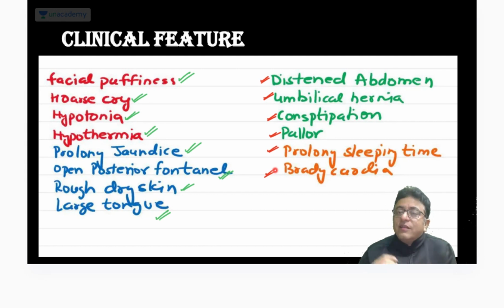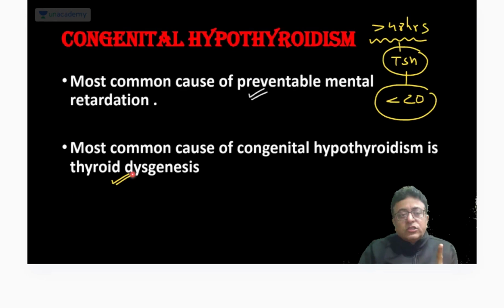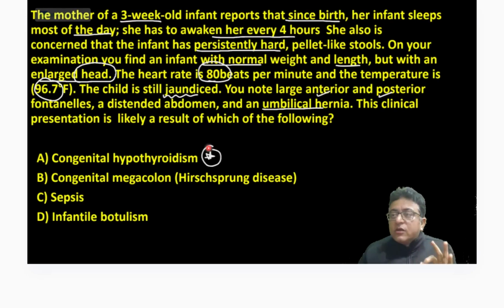What else do you want? This is the typical history of congenital hypothyroidism. So one clinical question today is finished, that is congenital hypothyroidism. If you read this question twice, it will be in your mind. This is congenital hypothyroidism, the most common preventable cause of mental retardation.